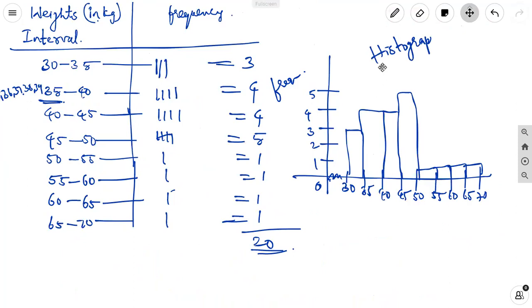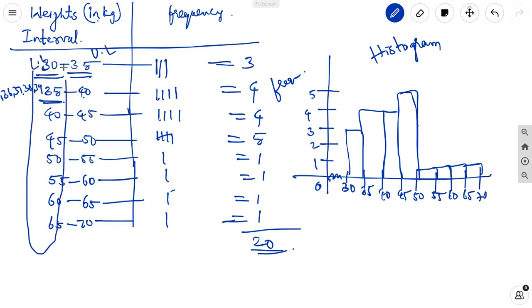with the frequency distribution table. In this there is no gap between the two bars, so it is called a histogram, a representation in bars of equal width. Here 30 is the lower limit and 35 is the upper limit. The left side values are the lower limit values, and the right side values are the upper limit values.